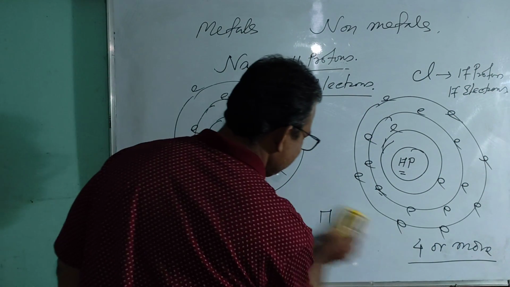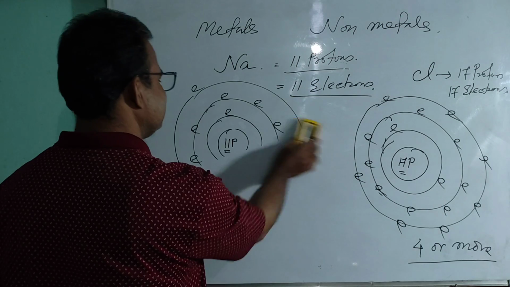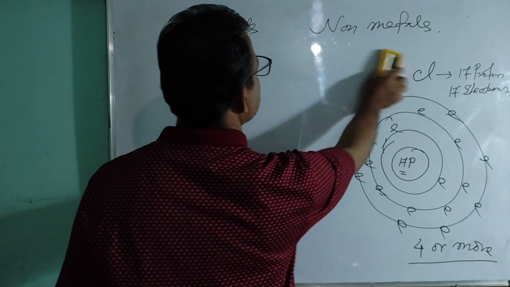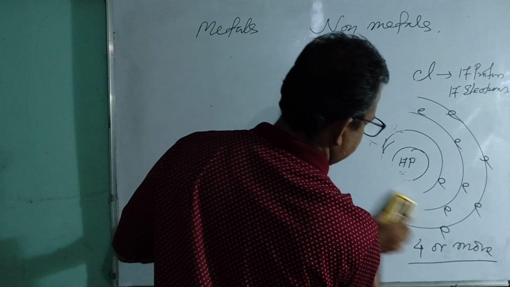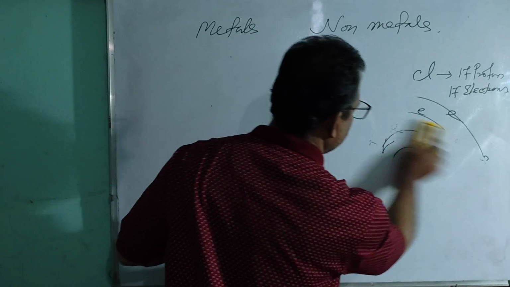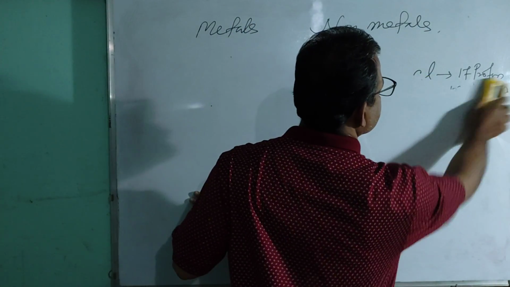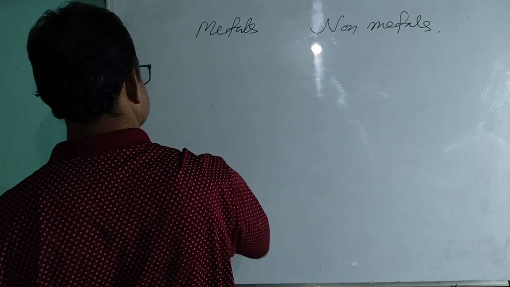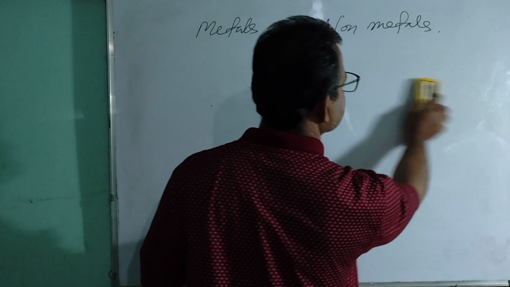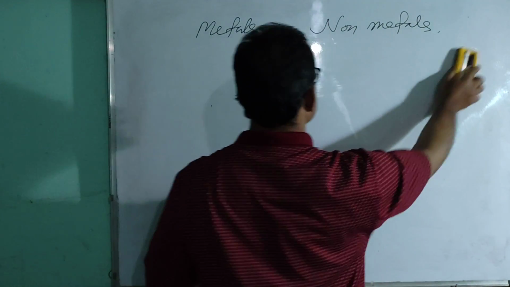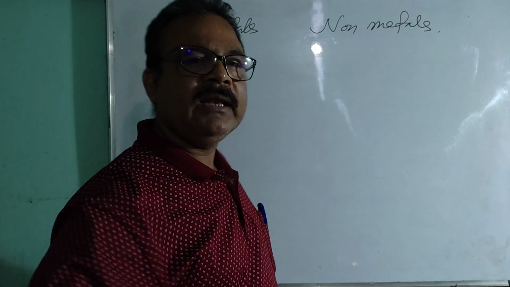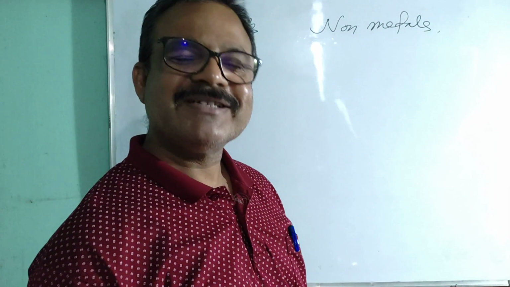Then again another question arises. Why is a metal atom positively charged? And why is an atom of non-metal negatively charged?